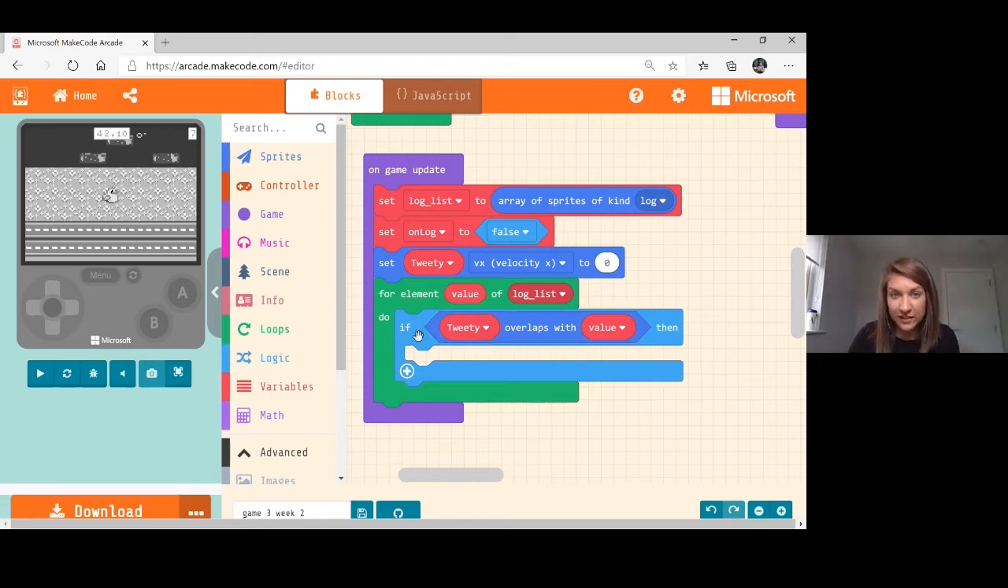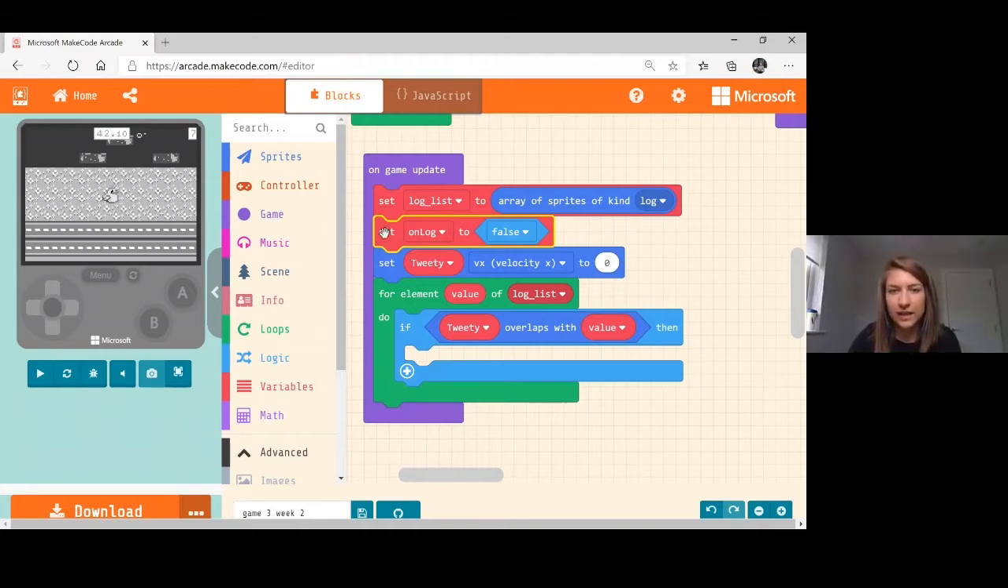So that's kind of important. Just make sure, if you need to pause, that we're good there. So we're going to now tell the game if Tweety overlaps with the value or any of those logs, this is what we want you to do. First of all, up here, we have said on log is false. So currently this is not active. We are now going to make this true.